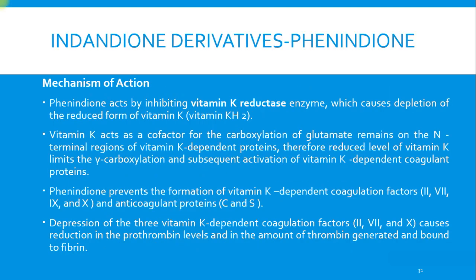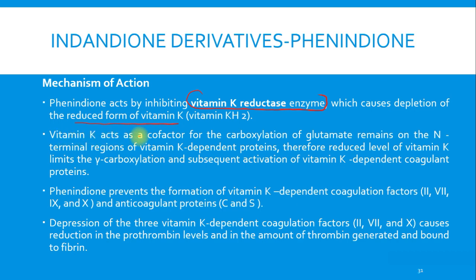So the next drug we have is indandione derivatives. An example is phenandione, and its mechanism of action is that it acts by inhibiting vitamin K reductase enzyme, which causes depletion of the reduced form of vitamin K, which is its active form.